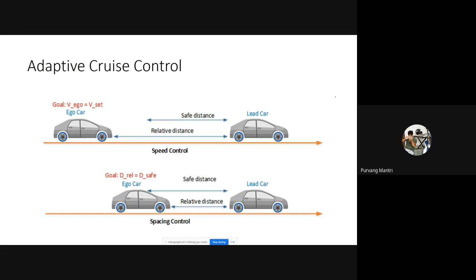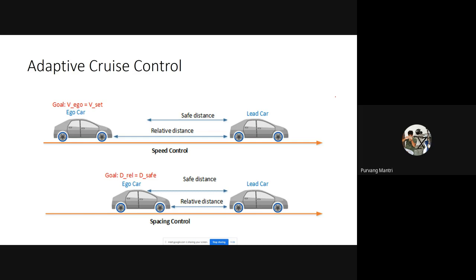In adaptive cruise control, it has the ultrasonic sensors, the wave propagation sensors around the vehicle, and it keeps tracking the speed of each and every car around it. When adaptive cruise control is turned on, it's just like cruise control, it will be locked at one particular speed. But if the front car is slowing down, our car, the ego car, will sense it.